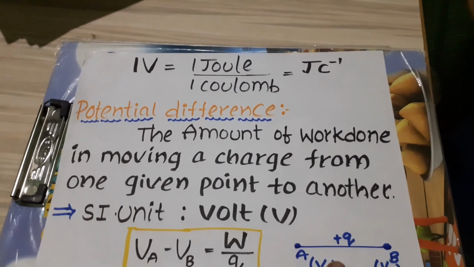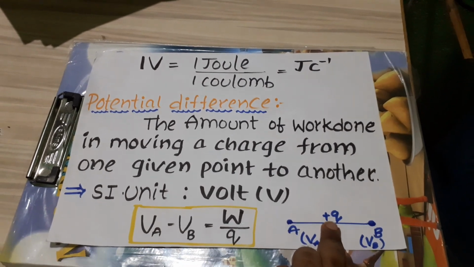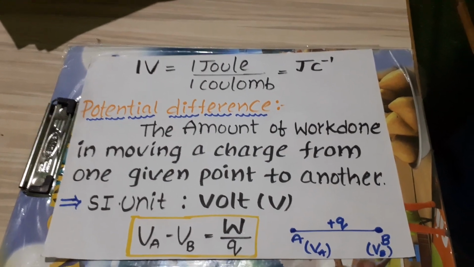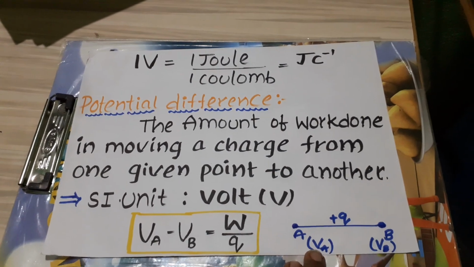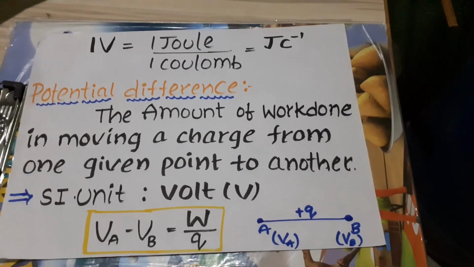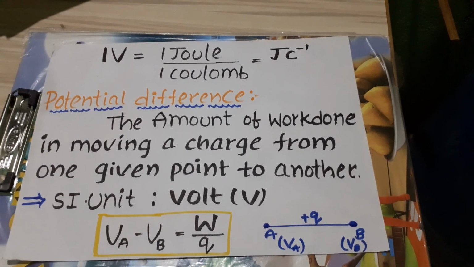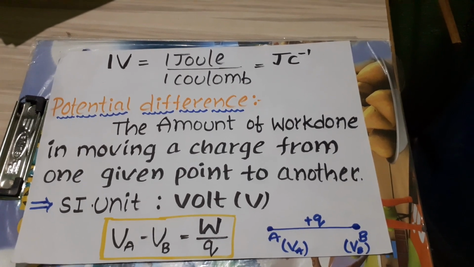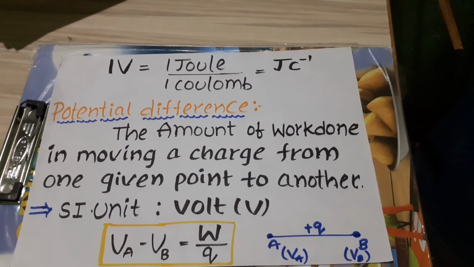Suppose plus Q is a charge moving from point B to point A. The potential difference is VB minus VA, or if the charge is moving from A to B, VA minus VB, equals work done by charge.